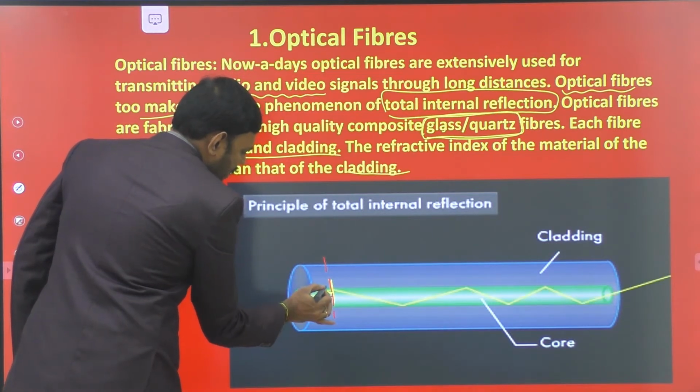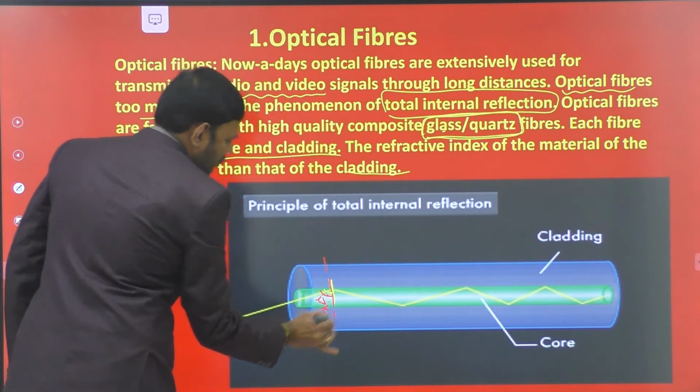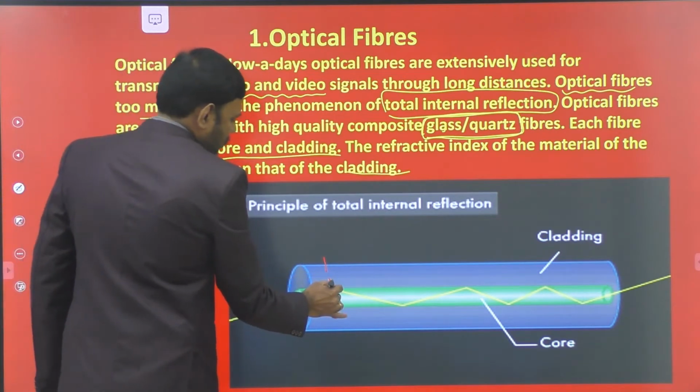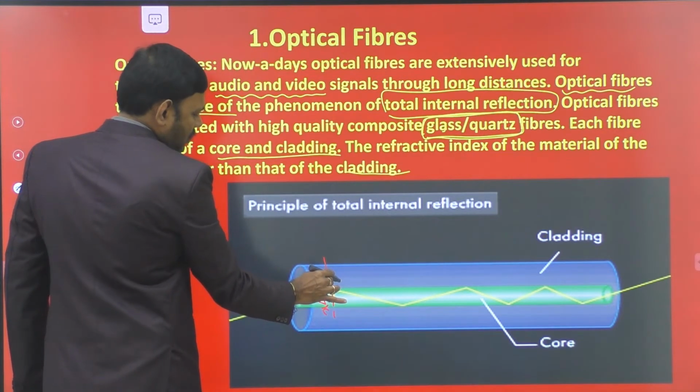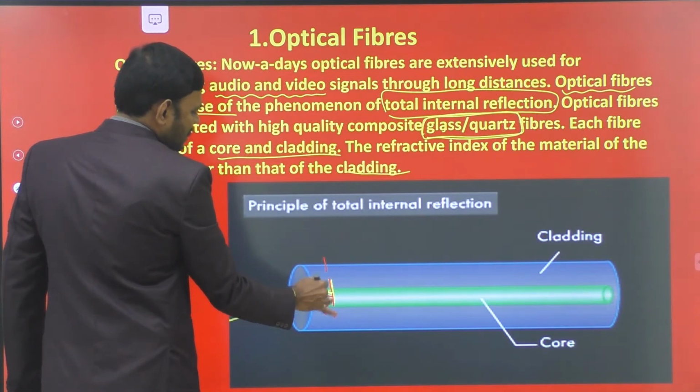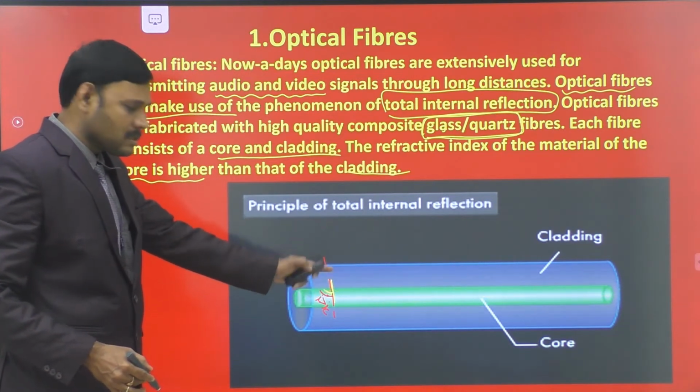This is the angle of incidence. This must be greater than the critical angle, so that for light incident at the core and cladding interface, the angle of incidence is greater than the critical angle for the given pair of surfaces.